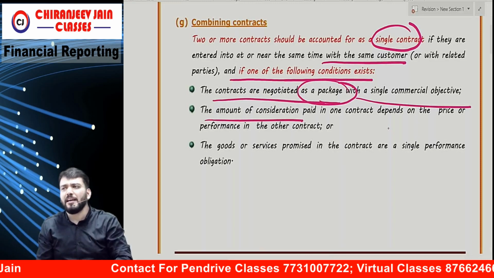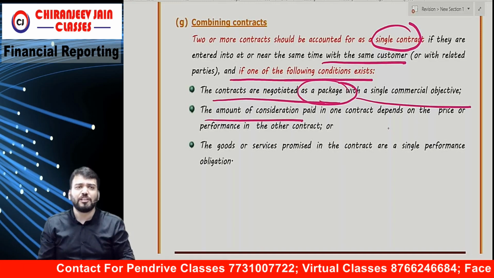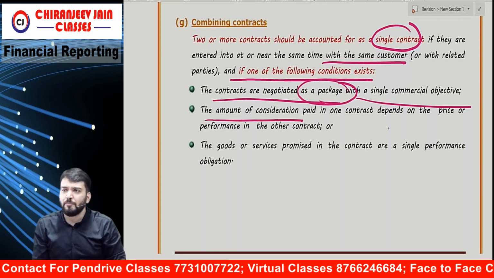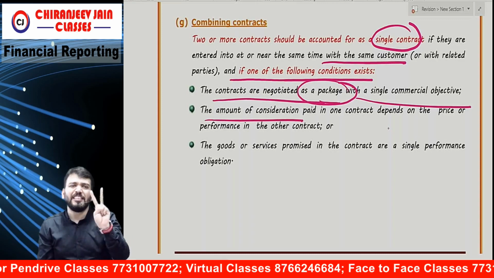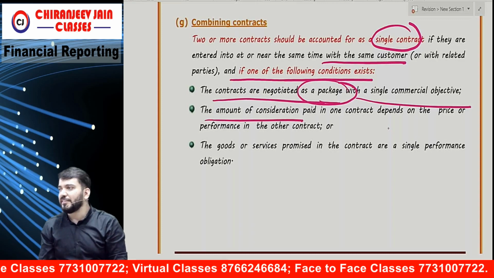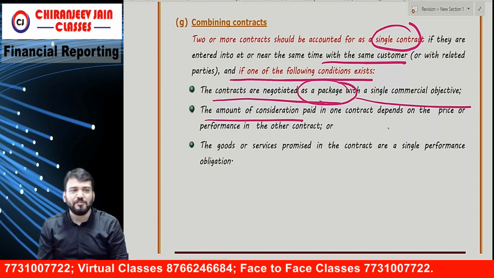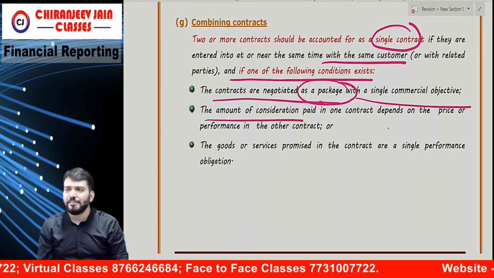For example, I have received a contract for construction of a building. For construction of the building, 3 floors will be constructed, 3-4 floors will be constructed, and the price is decided.